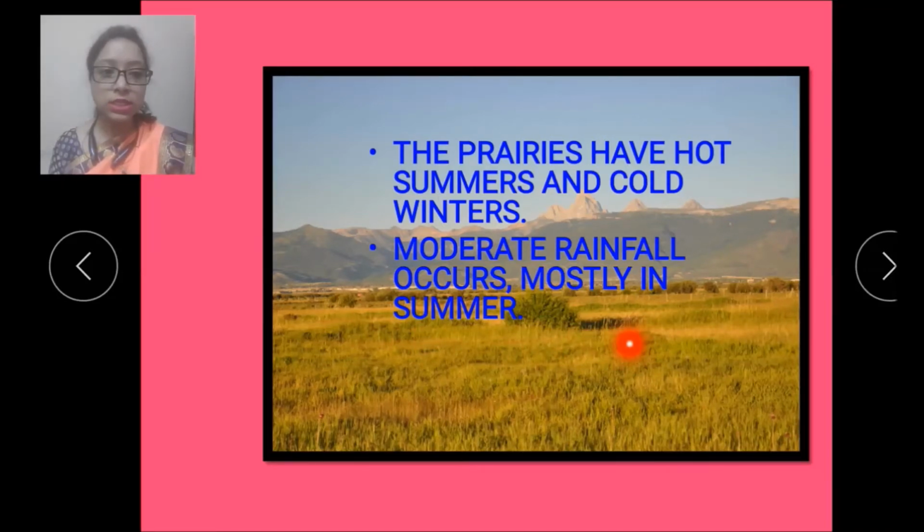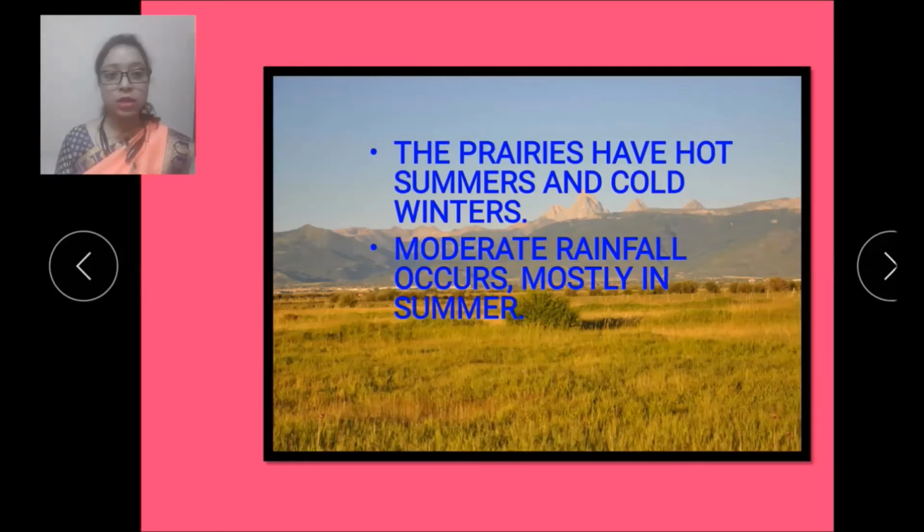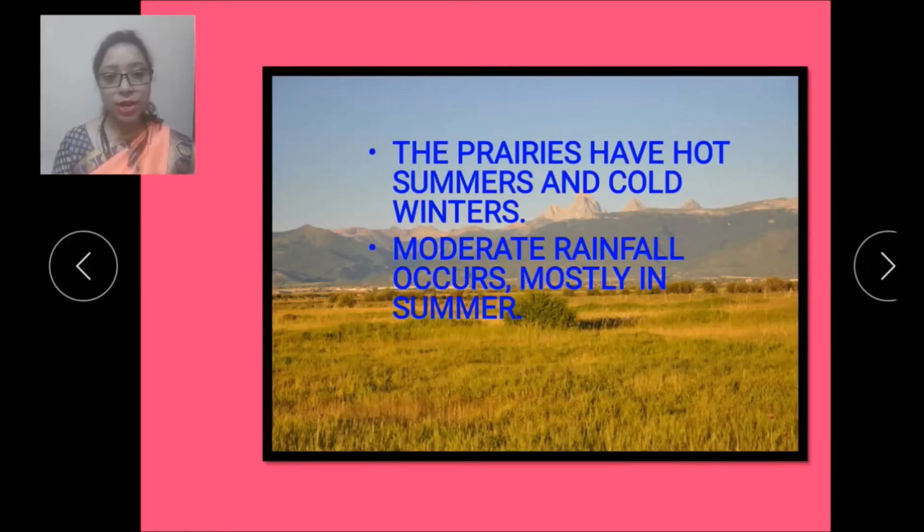And here you can see the picture of prairies also. Large flat land covered with grass. So this is the climate of prairies. In summer it is hot, in winter it is cold, and moderate rainfall occurs mostly in summer. So this is the climate of prairies.